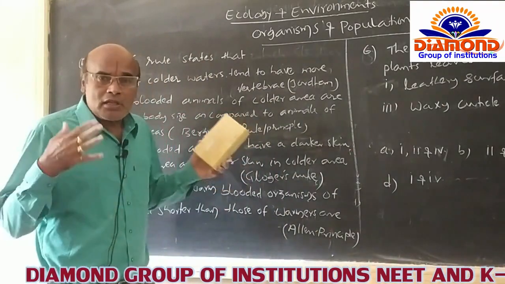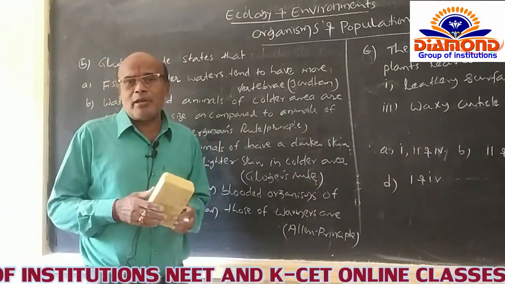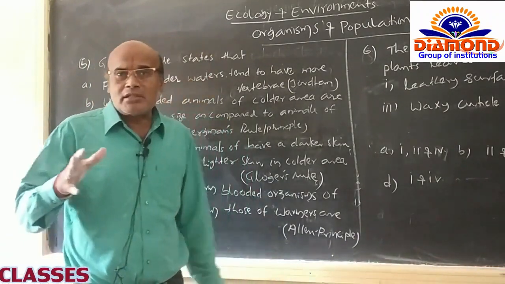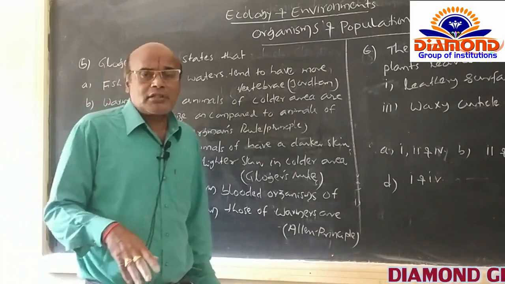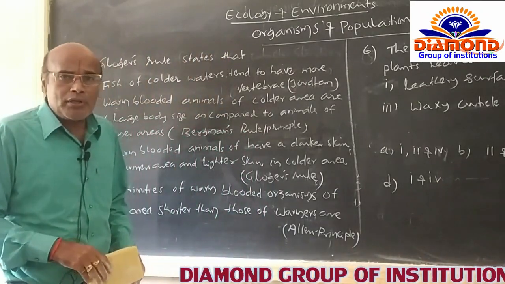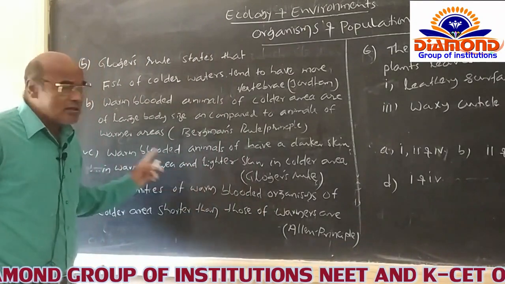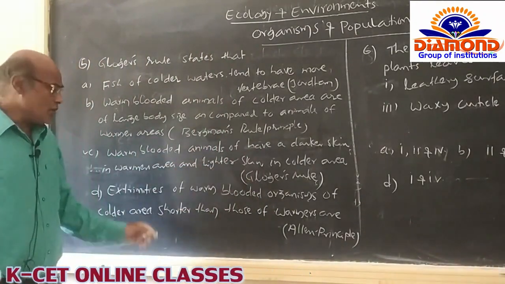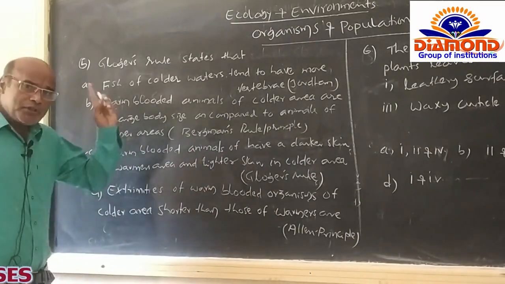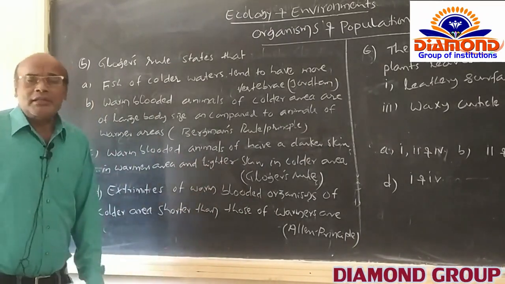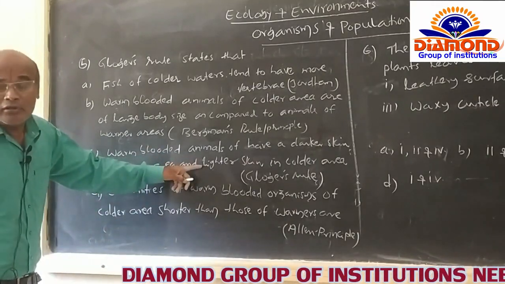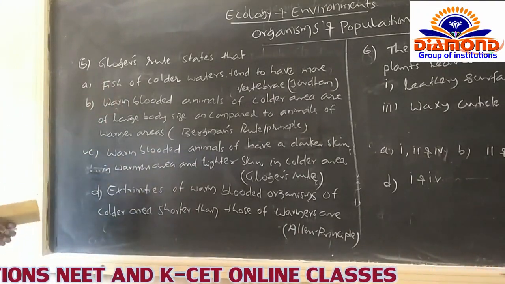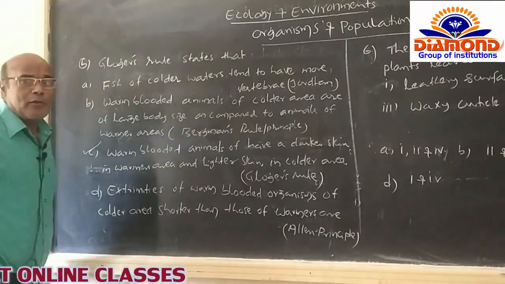The same animals living in the colder region receive less light intensity, so lighter skin is present in warm-blooded organisms of the colder region. That is related with Gloger's rule. Gloger is the name of the scientist who correlated the effect of temperature on the skin color of warm-blooded organisms. That's why option C is related with this question, so I am opting for option C as the correct option.